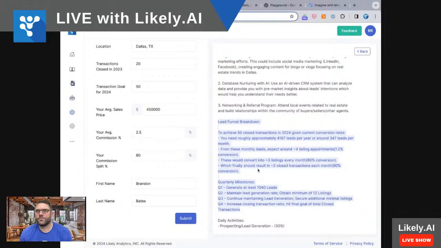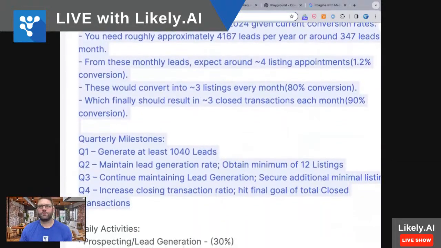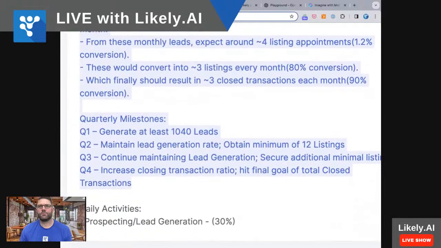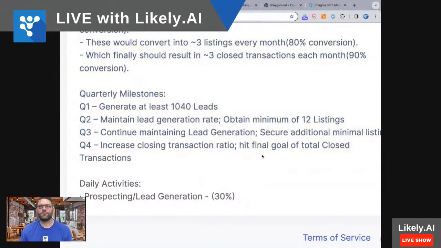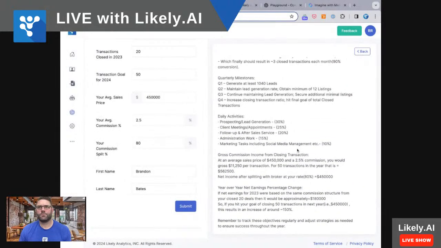These would convert into 3 listings every month, 80% conversion, which finally should result in 3 closed transactions each month, 90% conversion. Quarterly milestones. Q1, generate at least 1,040 leads. Q2, maintain lead generation rate. Obtain minimum of 12 listings. Q3, continue maintaining lead generation. Secure additional minimal listings. Q4, increase closing transaction ratio. Hit final goal of total closed transactions. So there you go.